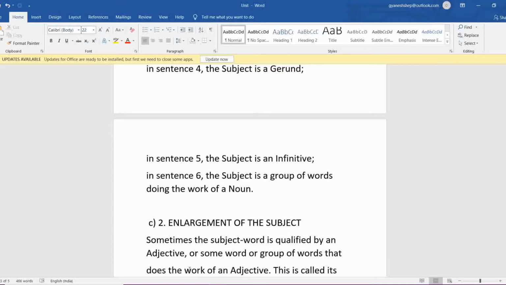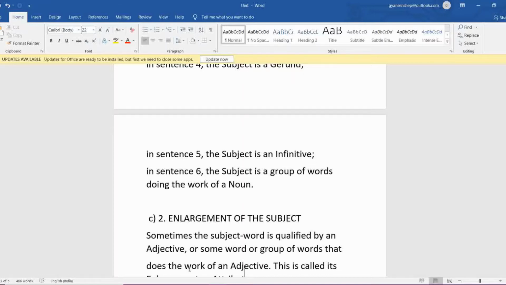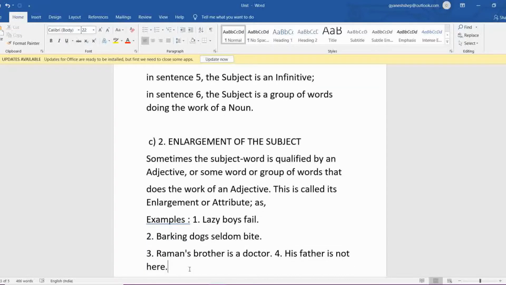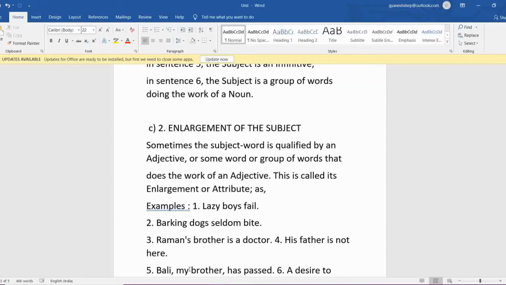The subject is a group of words doing the work of a noun. To find fault is easy. So it is doing the work of a noun. And what is the noun over here? To find fault is easy. Easy is again an adjective also. Now see the enlargement of the subject.